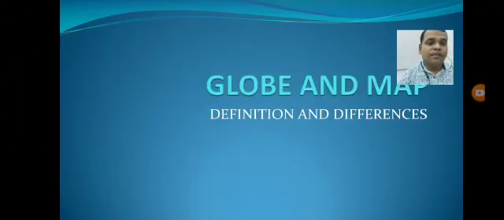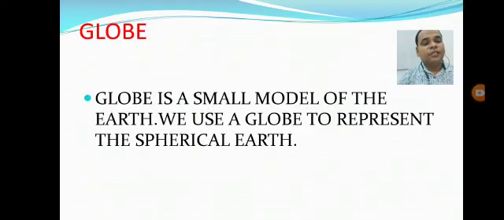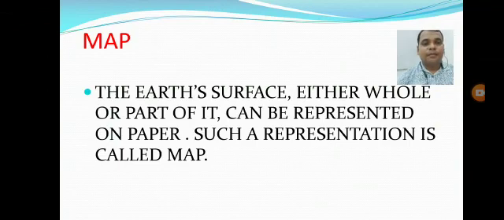Globe and maps, definition and differences. Globe. Globe is a small model of the earth. We use a globe to represent the spherical earth. Map. The earth's surface, either whole or part of it, can be represented on paper. Such a representation is called map.